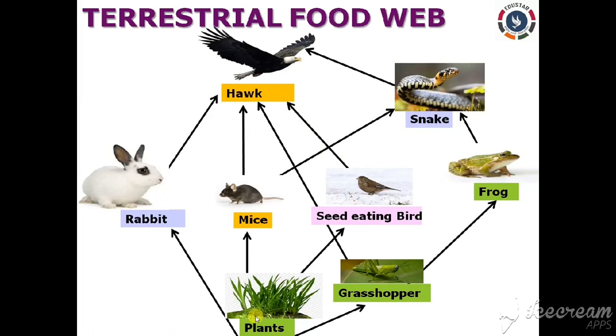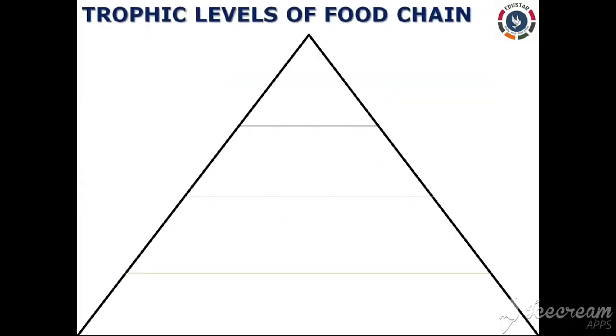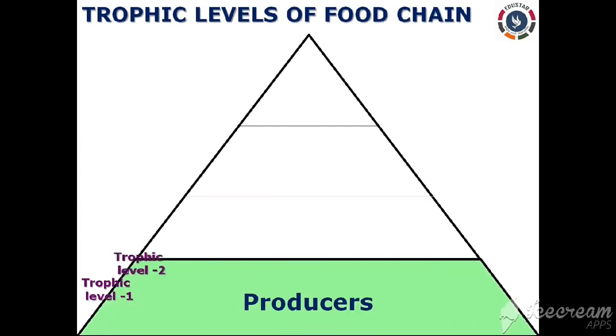Clear? So next, let us see about the trophic levels. So trophic levels of the food chain. So the word trophic level refers to the feeding level. That means what? It's a feeding level, right? So now let's see. So the various steps in the food chain at which the transfer of energy takes place are called the trophic levels, right?